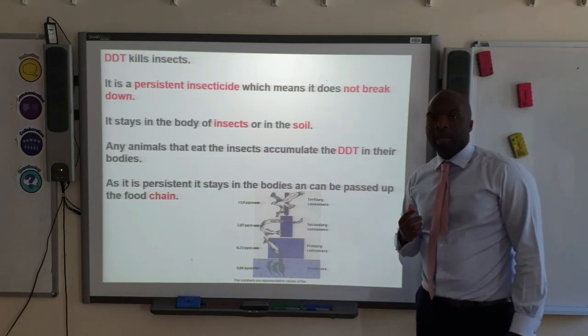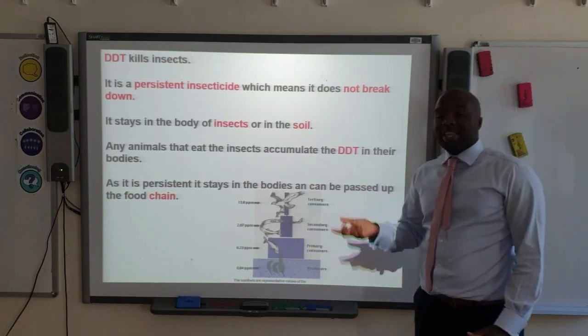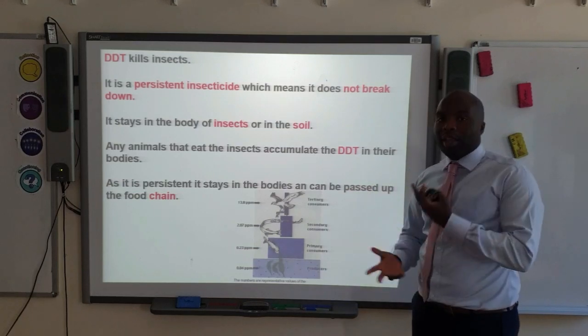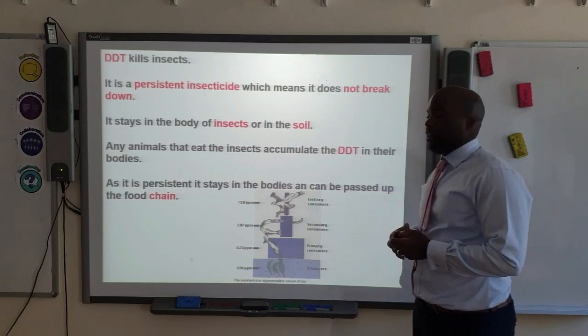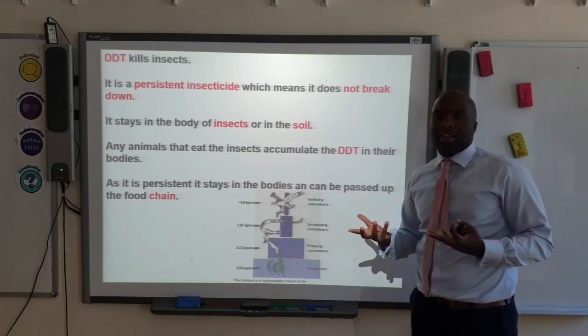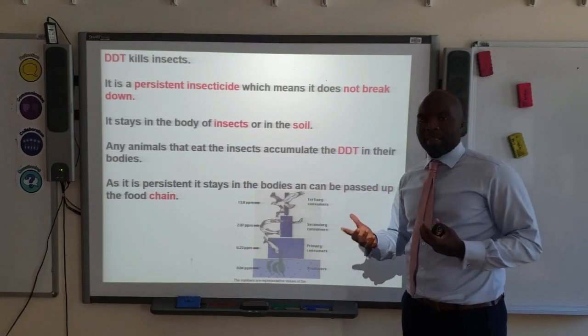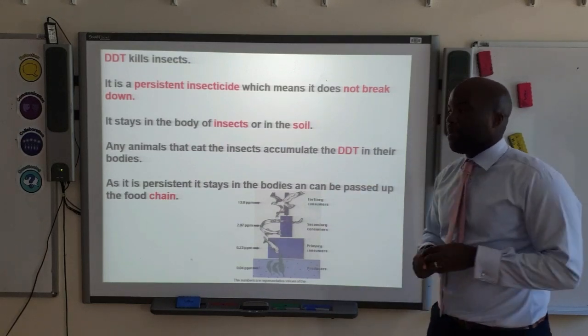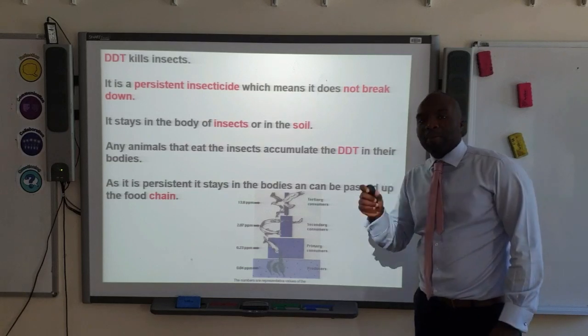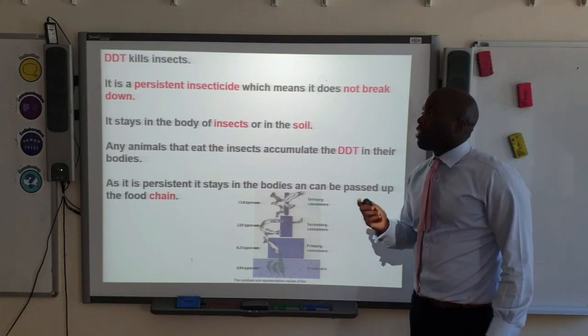This is DDT. Now, any animals that eat the insects will essentially start to accumulate DDT in their bodies the more insects they eat, okay? So imagine a bird that eats an insect which has been affected by pesticides. The bird will start to accumulate large amounts of DDT in its body. Okay? Now as this DDT builds up, it is essentially passed up the food chain.